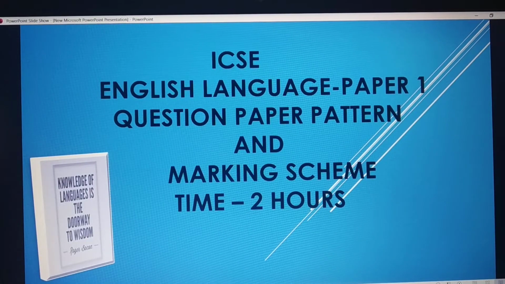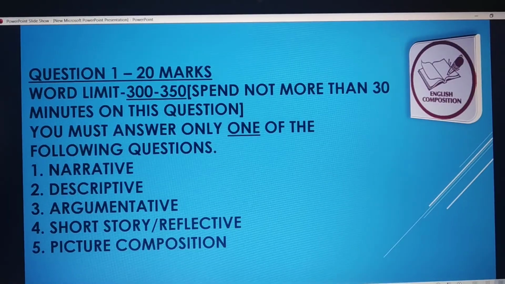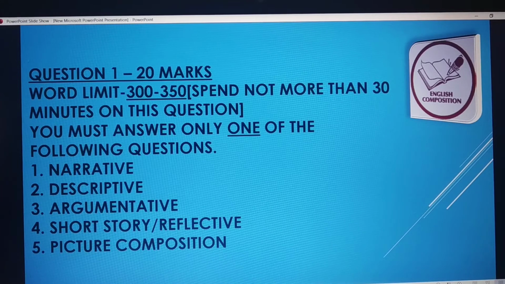In today's session, we will discuss question paper pattern and marking scheme of English Language Paper 1. You know that the marks allotted for this is 80 marks and the time is 2 hours. In question 1, you get compositions. It carries 20 marks. You know that the word limit is 300 to 350 words. Spend not more than 30 minutes on this question.